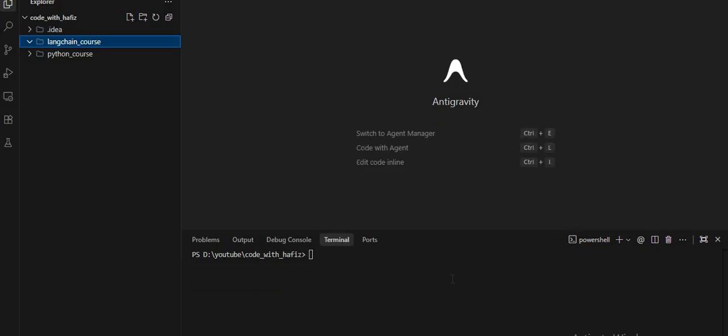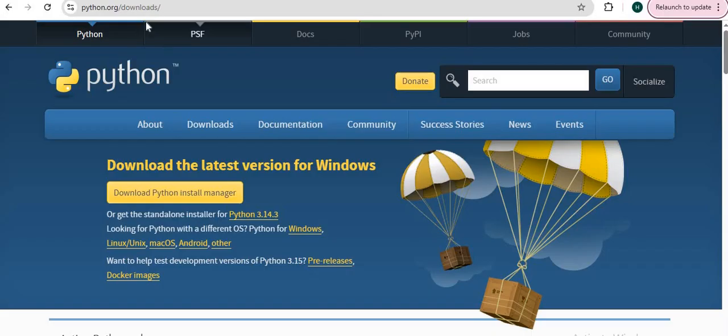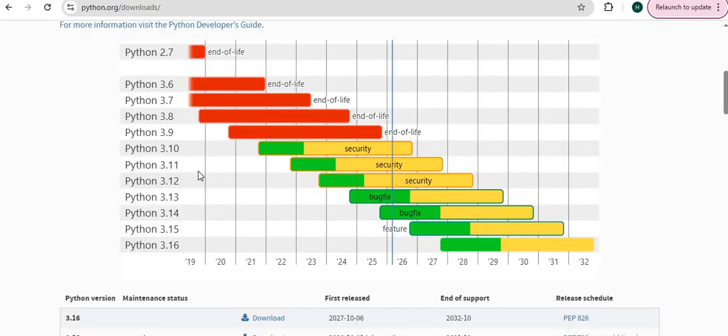Use any of these, and then make sure Python is installed in your system. So let me show you. If Python is installed in your system, then this command will show you the version of your current Python. Currently I am using 3.11.0. So the question arises, where did I get Python to work with LangChain? This is the website where you download the required version of Python, and we are using 3.11.